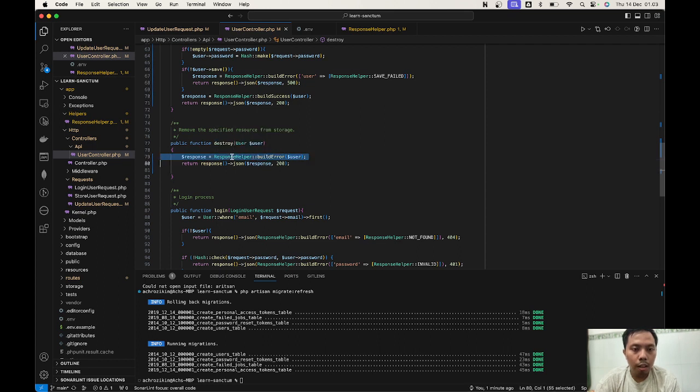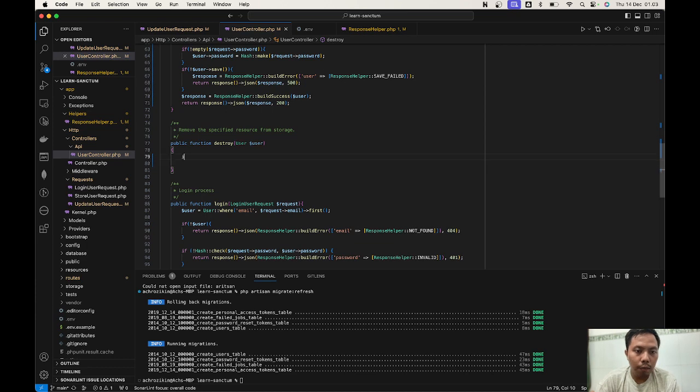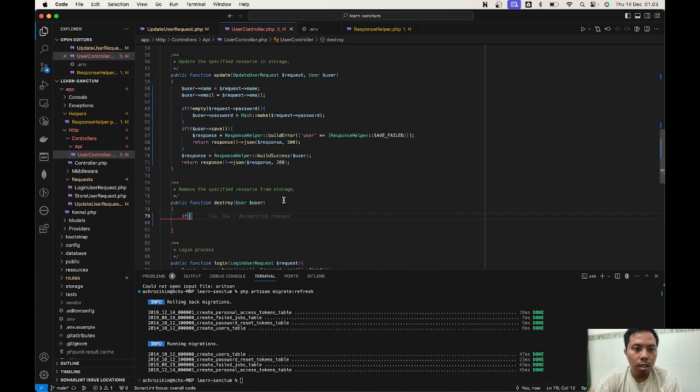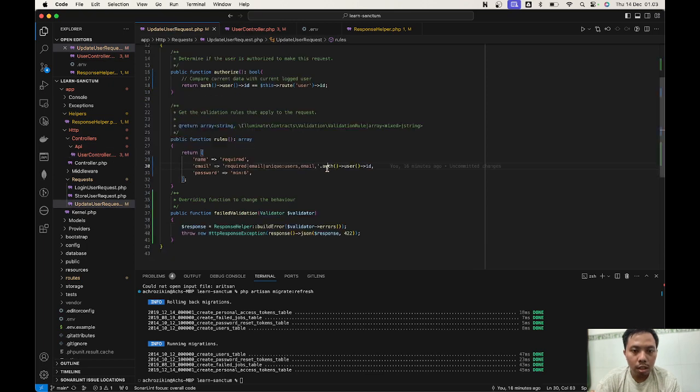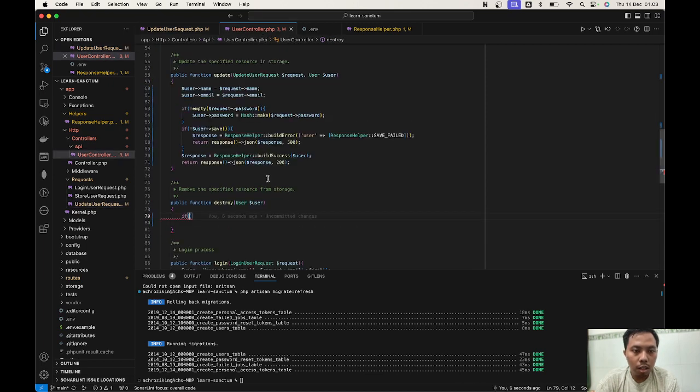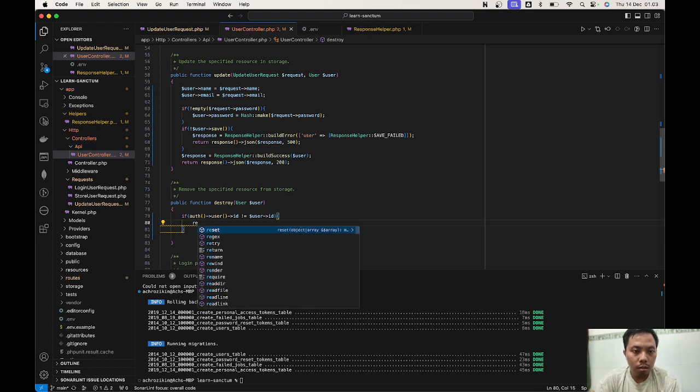Oh, let's just check with a simple if the user that is logged in is not the same as the route model binding user ID, we are gonna respond with return response JSON.